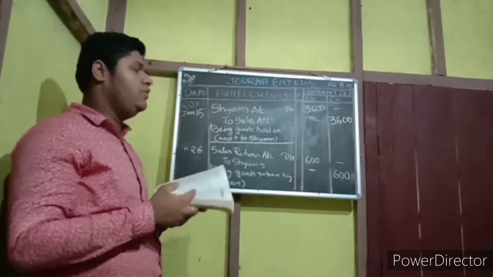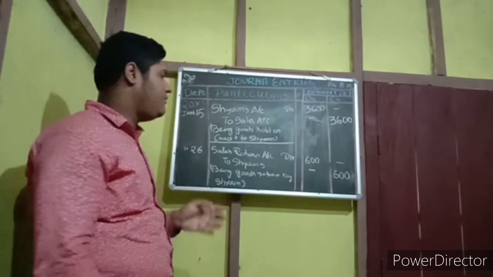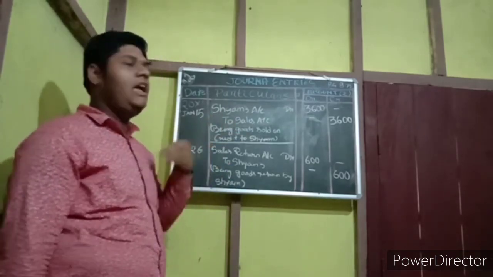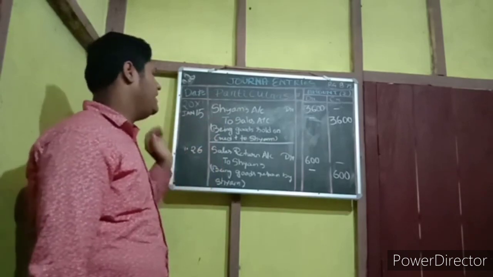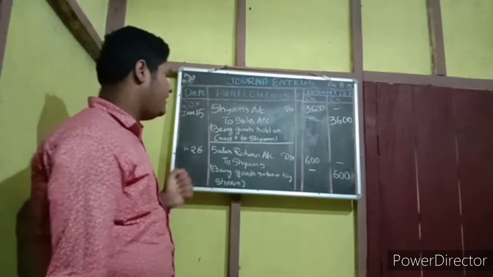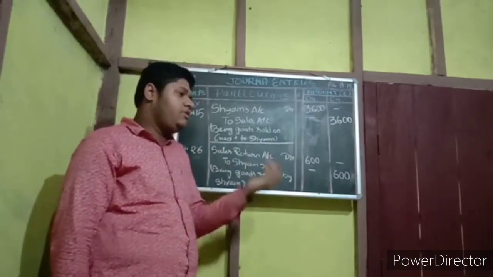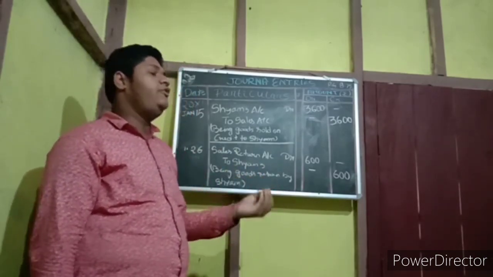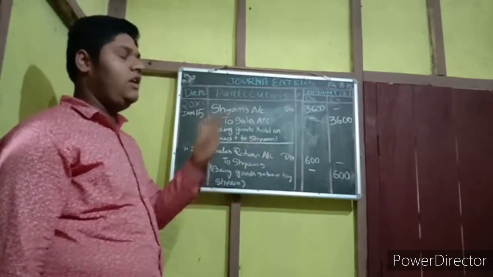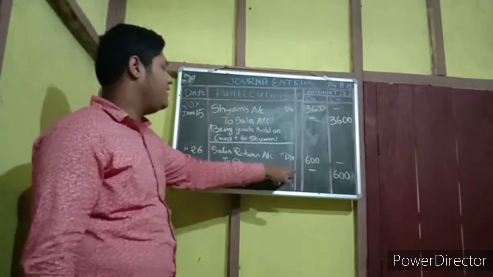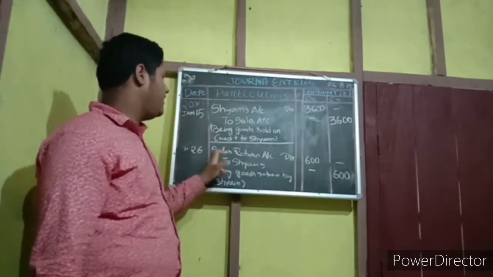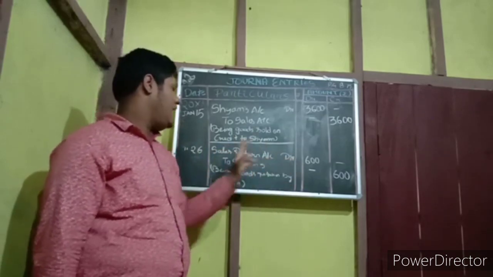In 26 it is written as Sham returns goods. So what entry did we do with Sham? We did that Sham had purchased something from us and we have sold. So it's a sales entry, and he is returning something, that means sales return. So what is sales return? If we do some sale, it's our profit, and if we get the return, that means we have to pay back the money or something, so it's our loss. So though a loss, it's on the debit side. Debit all expenses and losses. So though it's sales return, we have to write sales return account debit to Sham's account.